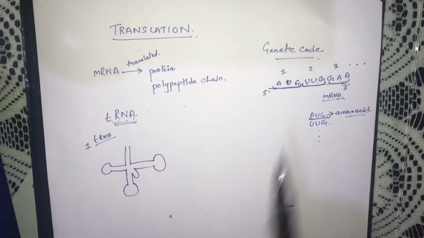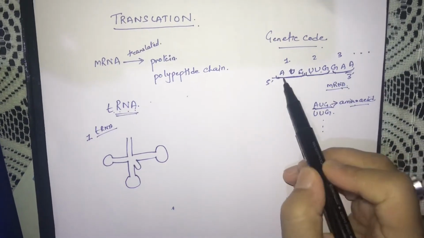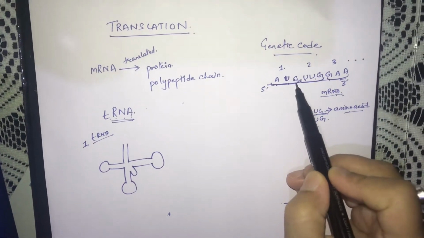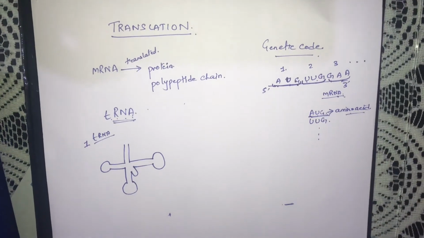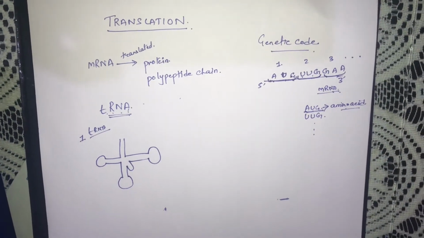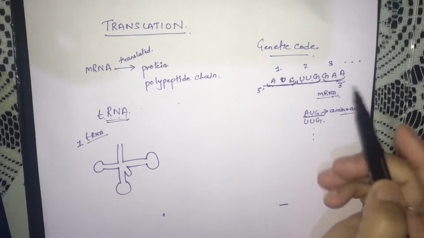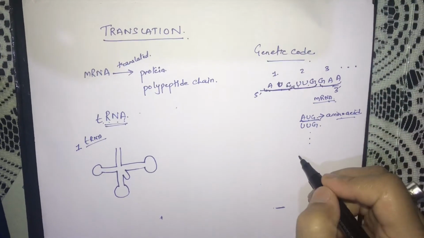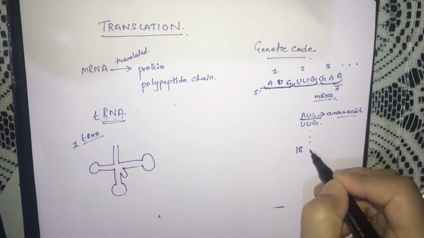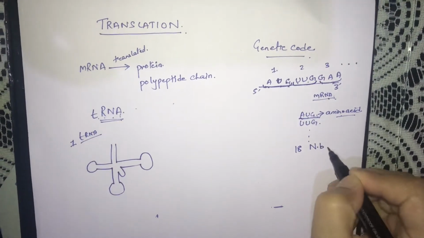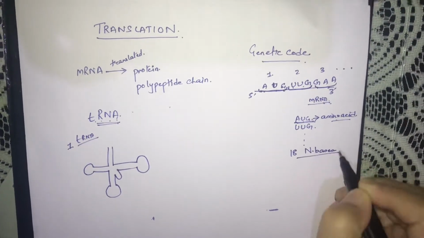So always remember, in mRNA for every 3 nitrogenous bases there will be one tRNA.